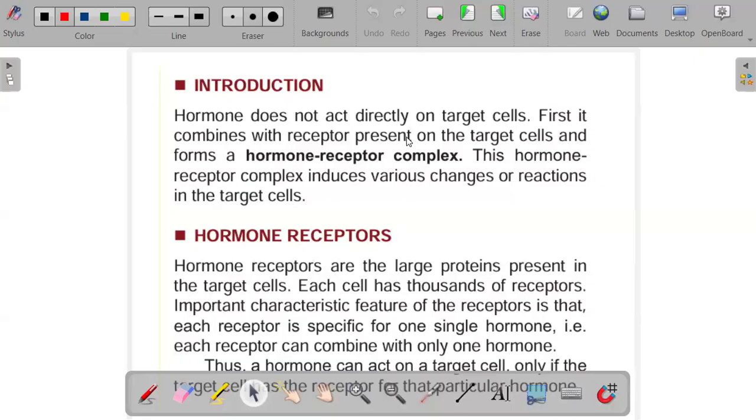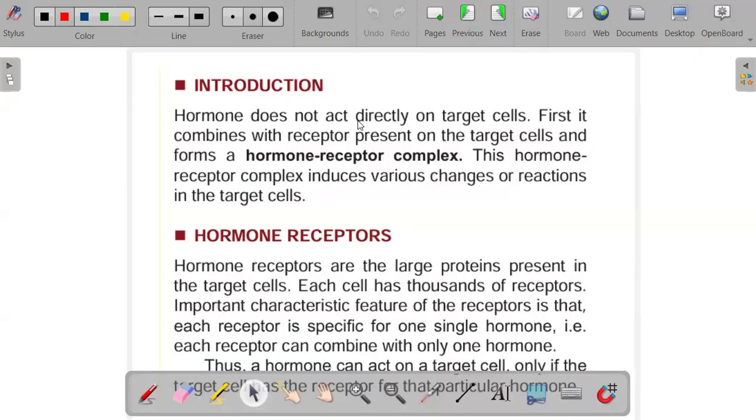Then for the nucleus, the receptors of thyroid hormones are found in the nucleus. So we've said the three places in which you can find the hormone receptors: the cell membrane, the cytoplasm, and the nucleus. And depending on the hormone that you are looking at, you find the receptors are found in different specific areas. Okay. All right.